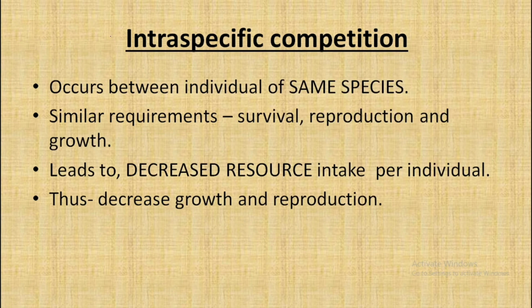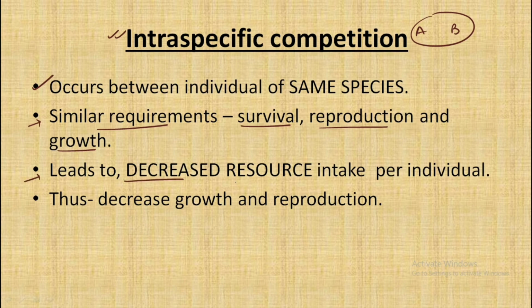So talking about the intraspecific competition, which occurs between the members of the similar species for the similar requirements, that is, both of the members would be needing the same food and the same other resources, and they would help them to have better survival, better reproduction and better growth. And as a result of this competition, it leads to a decreased resource intake per individual.